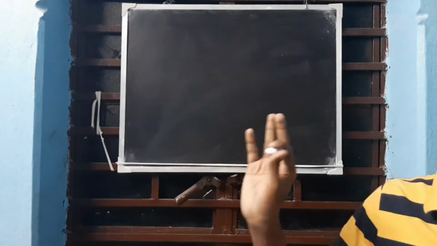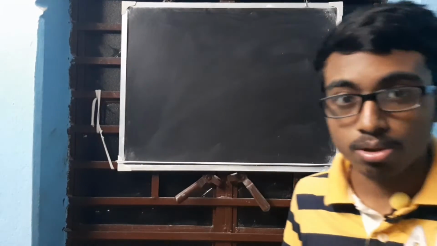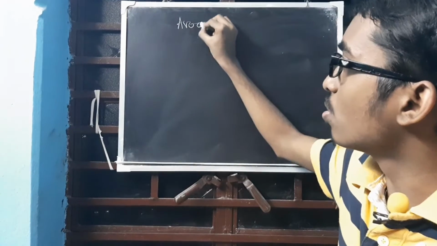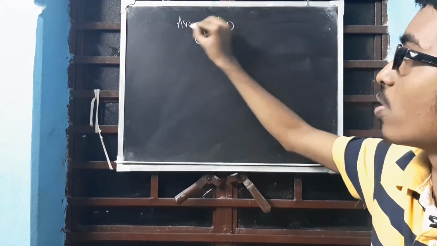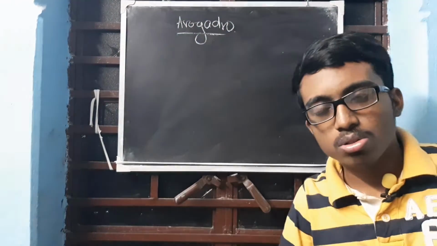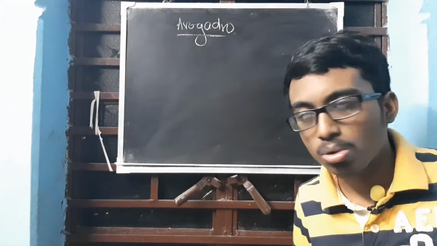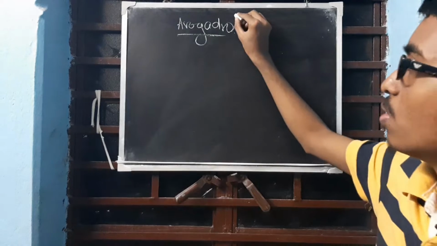First thing you need to know is Avogadro's law. Pronunciation, whatever you do, but the spelling should be Avogadro.